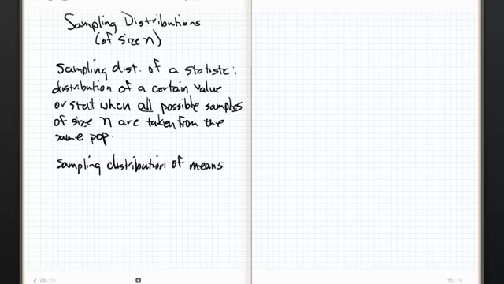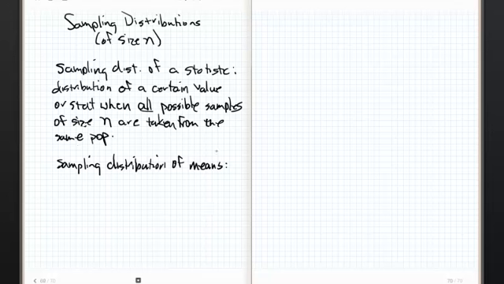Actually, we'll talk a little bit about this. Let's say that our population is gifted kids, and I want to figure out the sampling distribution of the means of size 5.